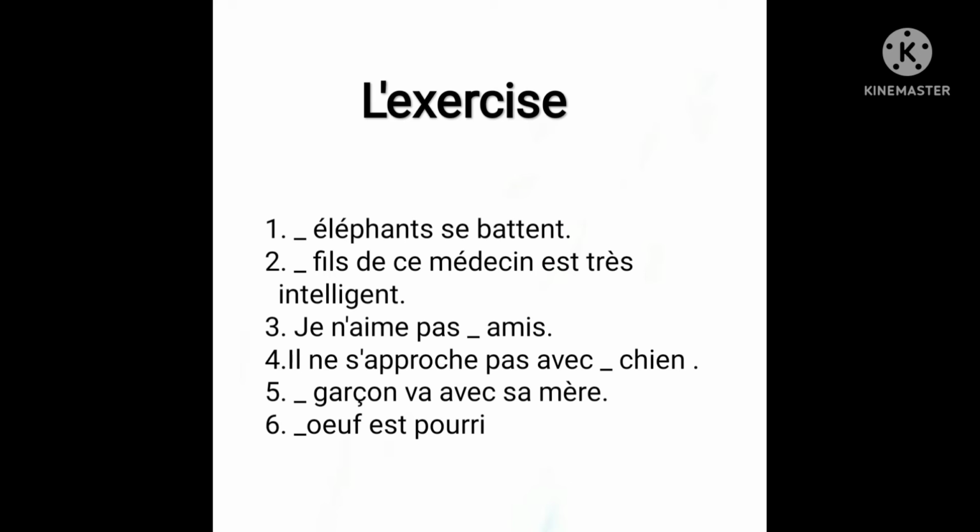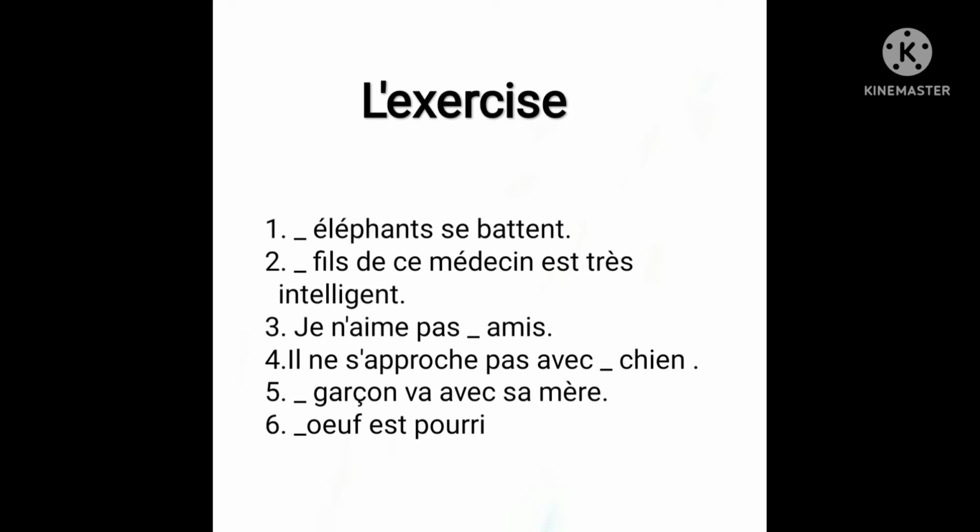If there was fille, okay, so there is a difference between fils, that is son, and fille, that is daughter. Fils, I'm talking about that one in the second sentence, and fille, which means daughter, is some other word. So if there was fille, which means daughter, then we had to use which article? La, okay? Because the girl has feminine gender.